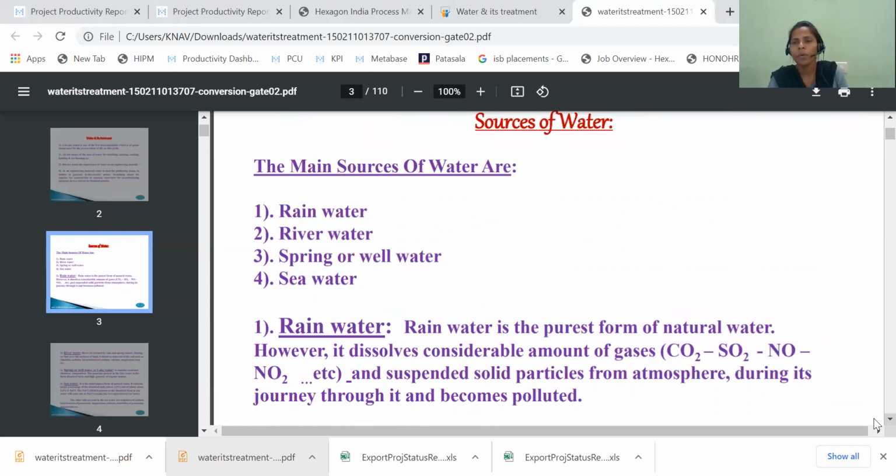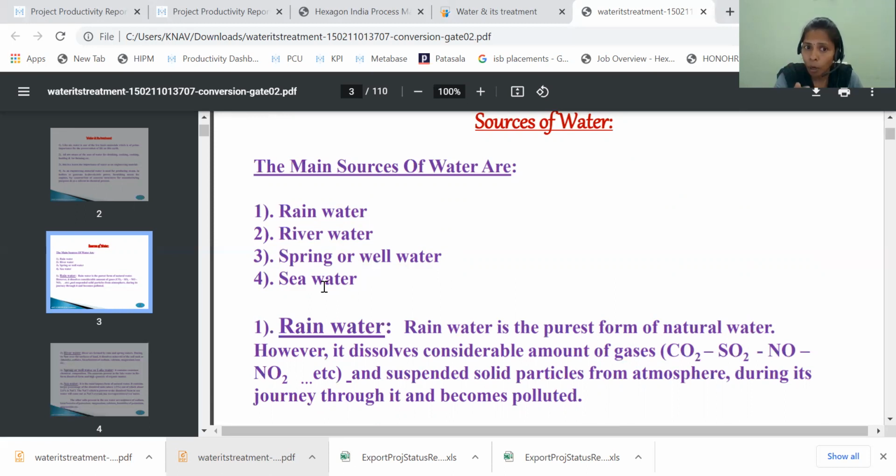Sources of water. What are the sources of water? From where are we getting the water? One of the basic sources is rainwater, but not only rainwater, we have various sources. The main sources of water are rainwater, river water, spring or well water, and sea water. These are the basic sources from which we get water.